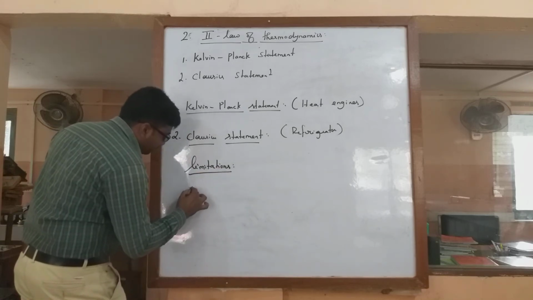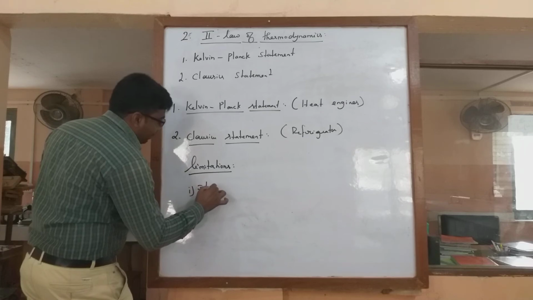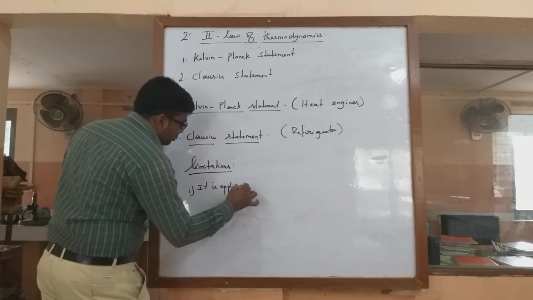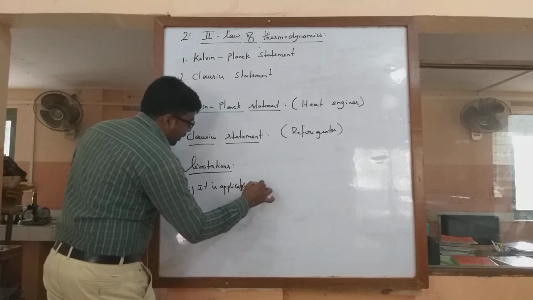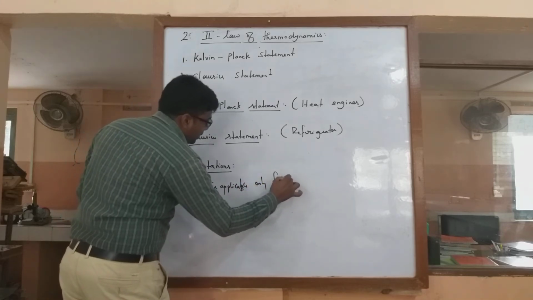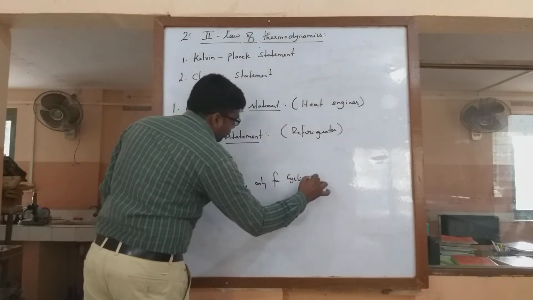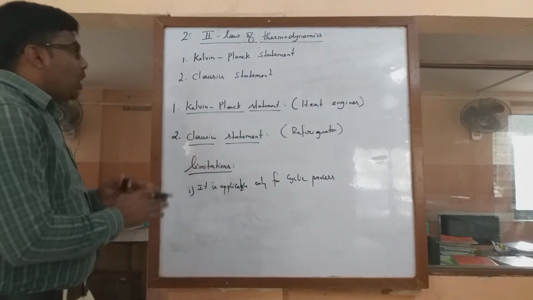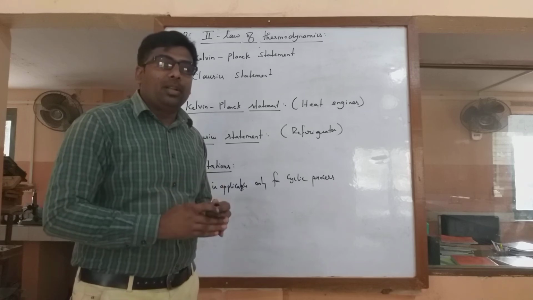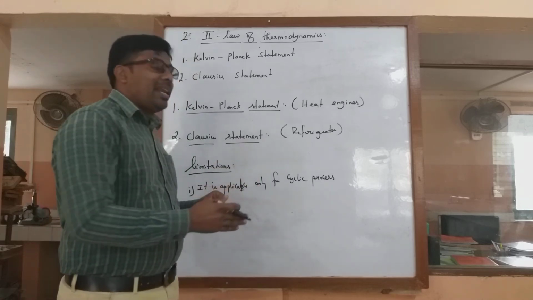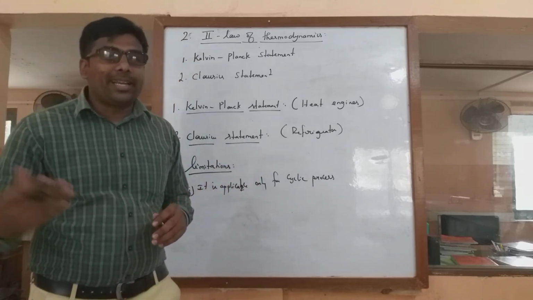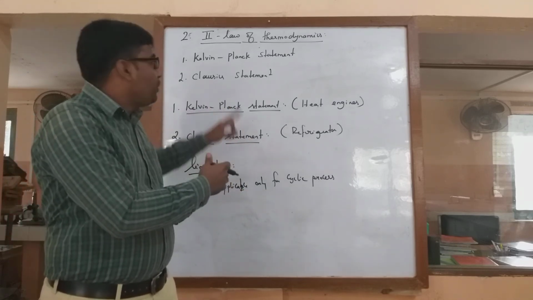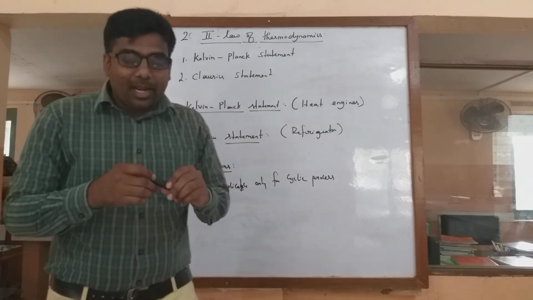First one, it is applicable only for a cyclic process. The second law of thermodynamics is only applicable for a cyclic process, and it does not tell us about a non-cyclic process. So this is one of the drawbacks, considered a limitation of the second law of thermodynamics.